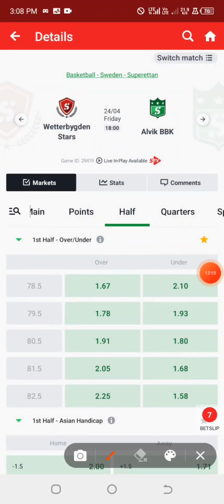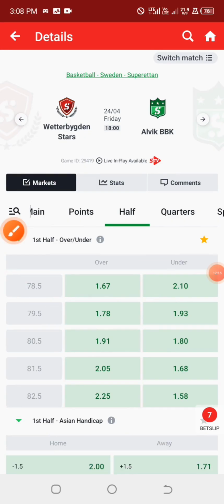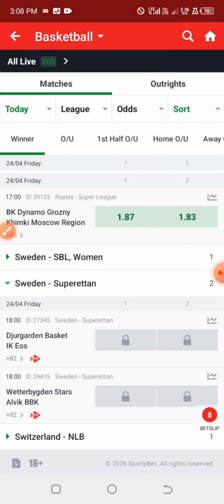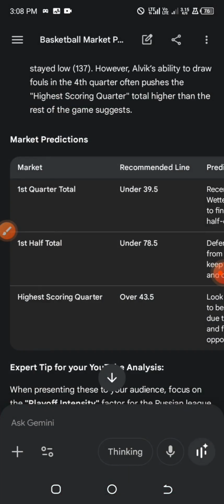We have it at odd of 2.10, but we have the option of going for the lowest odd line, which is under 82.5 at odd of 1.58. Alright, so that will be our last attempt under the Sweden League. Let's proceed to the next list.